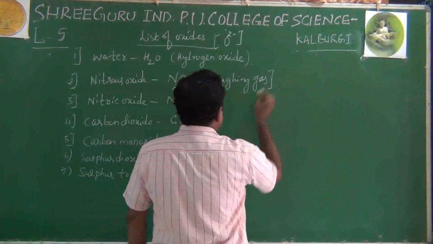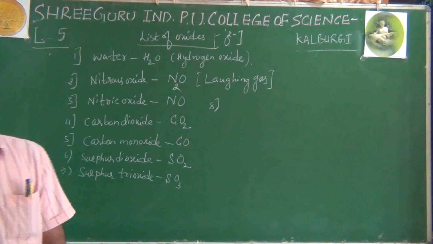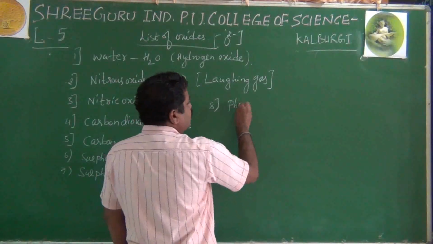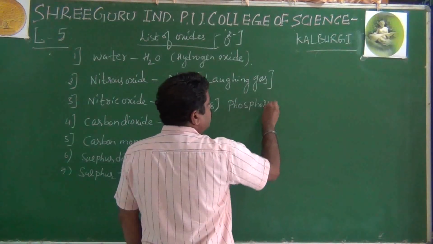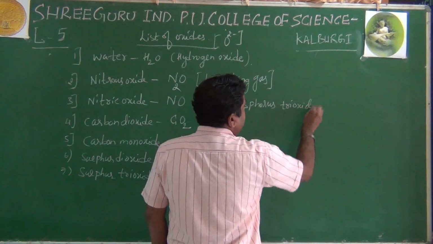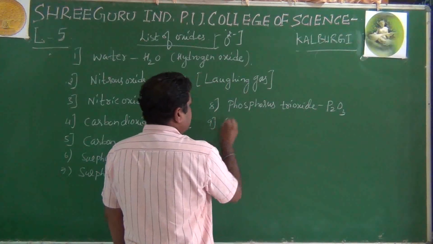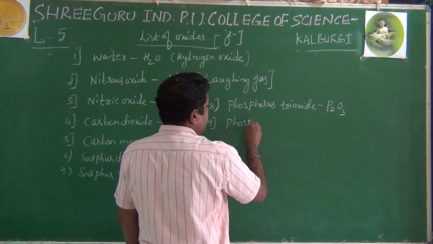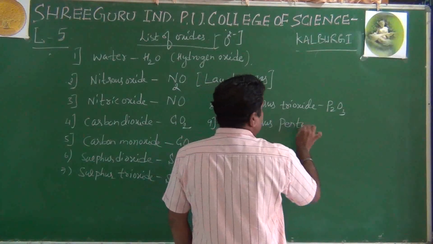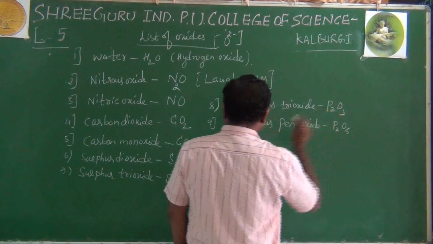Then after sulfur trioxide, next it is phosphorus trioxide, P2O3. Phosphorus pentoxide, that is P2O5.